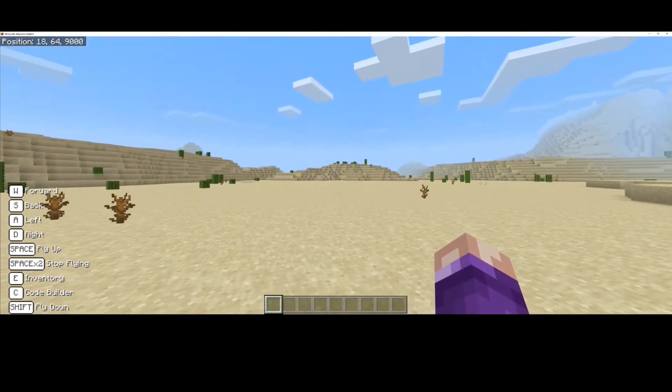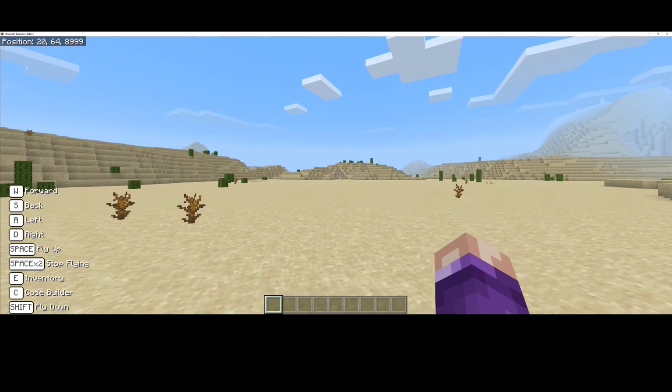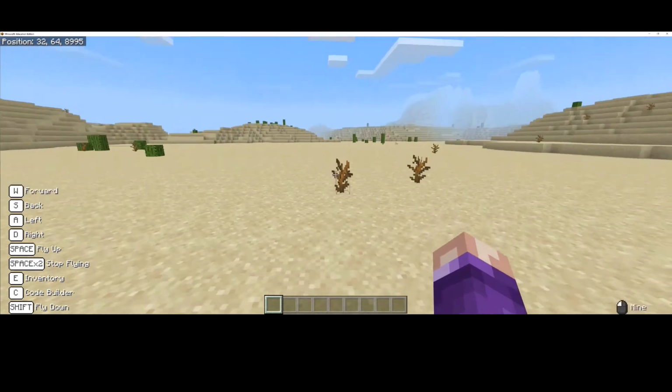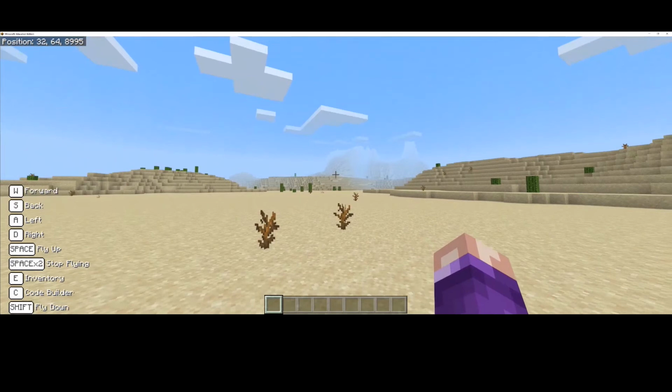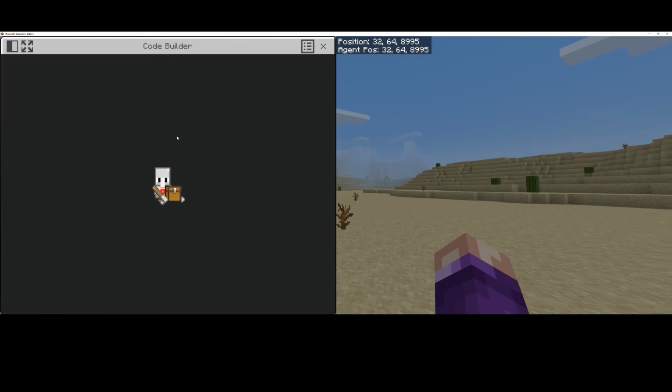Okay, and the first fact that Neve mentioned was the River Nile, which is the longest river in the world. It runs through Egypt. So let's try and create a piece of, not the entire Nile, because I think our agent would get tired, but a piece of the Nile. So I'm going to do C to open up my code builder and bring our friend, the agent, back into our world.